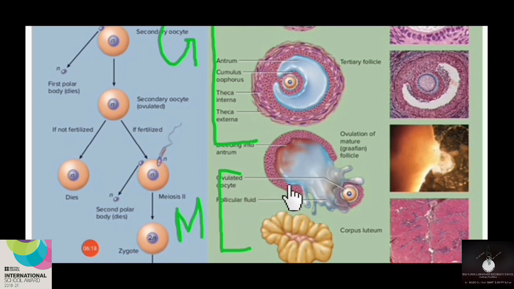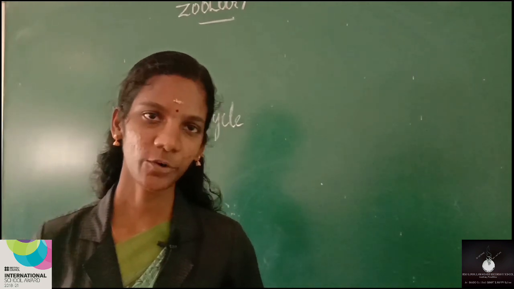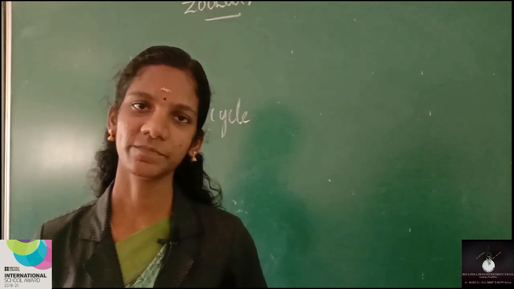And again here, after the rupturing of the Graafian follicle, the remaining Graafian follicle will be there in that area, isn't it? This remaining follicle will change into the form of corpus luteum, another structure. This corpus luteum has a major role in the production of progesterone hormone, and thereby it helps to maintain the endometrium for the implantation process. Now we are moving to another topic, menstrual cycle.